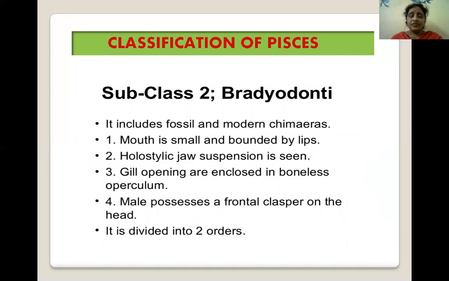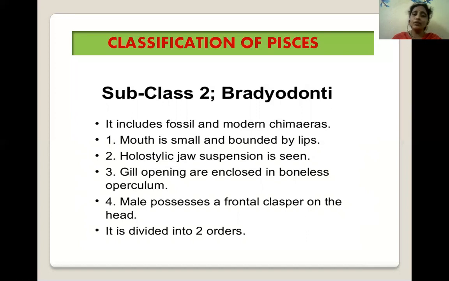Next subclass is Bradyodonti, which includes fossil and modern chimeras. Its mouth is small and bounded by lips. In these animals, holostylic jaw suspension is seen. Next, gills are enclosed in a boneless operculum. Next, the male possesses a frontal clasper on the head.